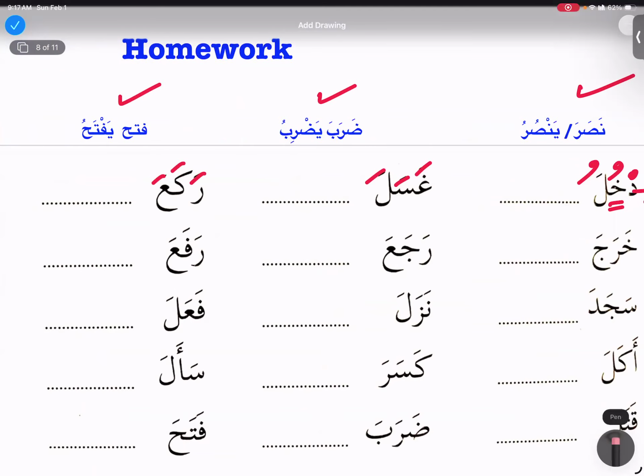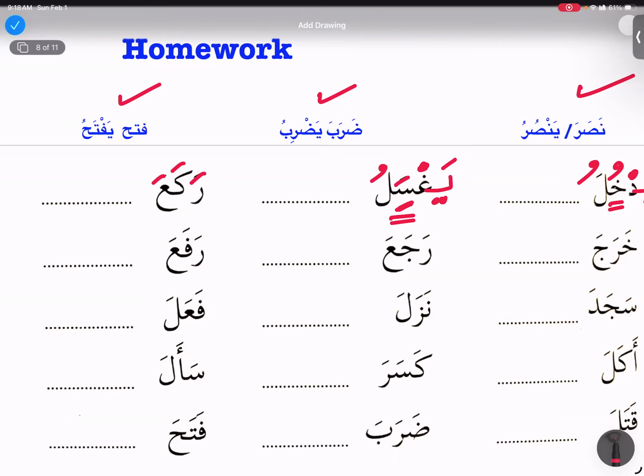Yaghsilu. So what do you notice over here? That middle root letter is going to get a kasra, right? So the same thing is going to happen. I'm going to get my last letter dhamma. I'm going to bring the sign of mudariya with fatha. My first root letter is going to get a sukoon, right? Middle root letter, if it is bab daraba, I'm going to give it a kasra, and this is how I get yaghsilu.